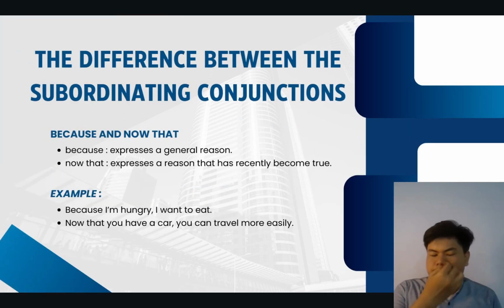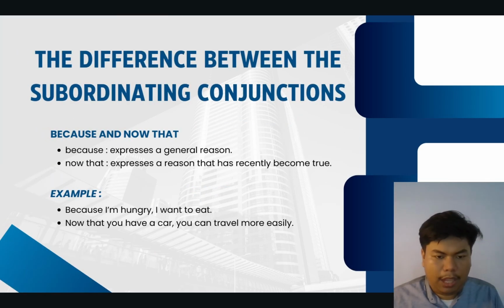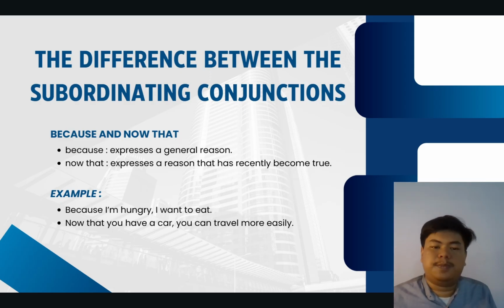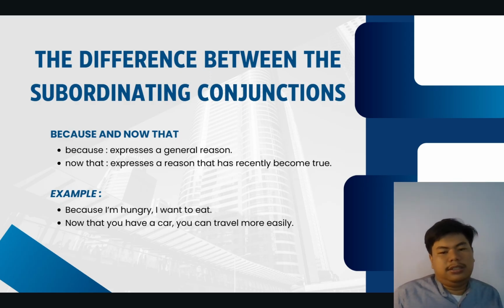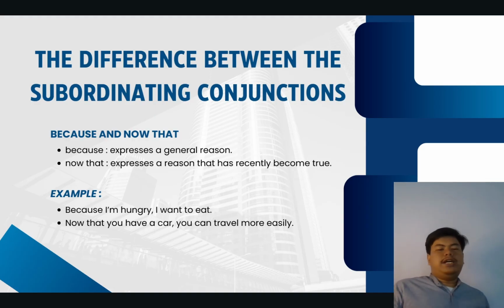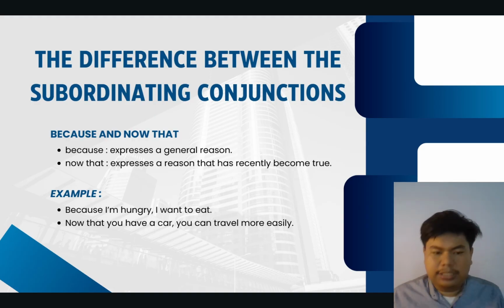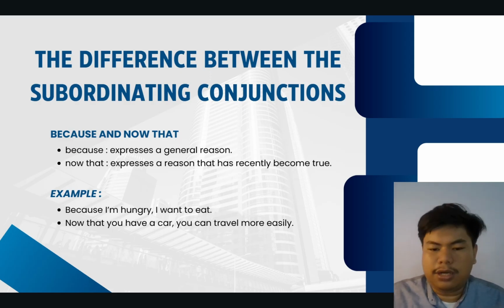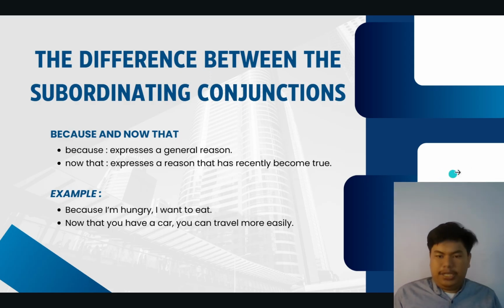The next one is because and now that. Because is a conjunction that expresses a general result. Almost anything can be used with because. Now that is a conjunction that expresses a reason that has recently become true. For example, because I'm hungry, I want to eat. And then, now that you have a car, you can travel more easily.